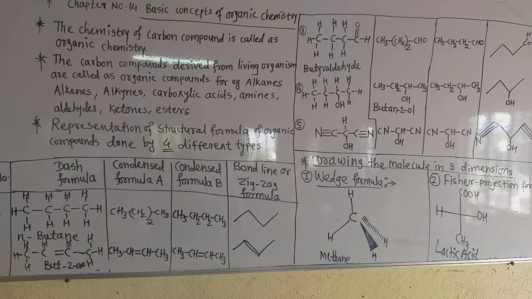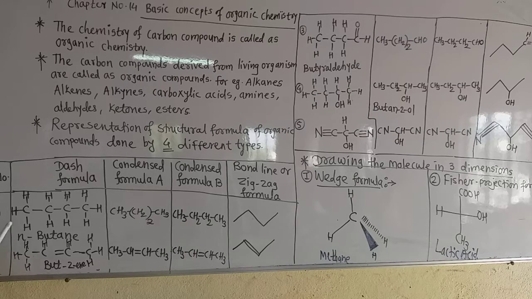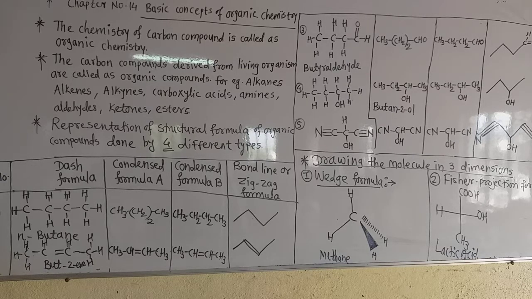Now see this first compound. The name of this first compound is n-butane, normal butane, because all the 4 carbon atoms are joined in a straight chain. We simply draw the structure by putting a dash between the atoms, so it is called the dash formula. But there are 2 types of condensed formula, condensed A and condensed B.